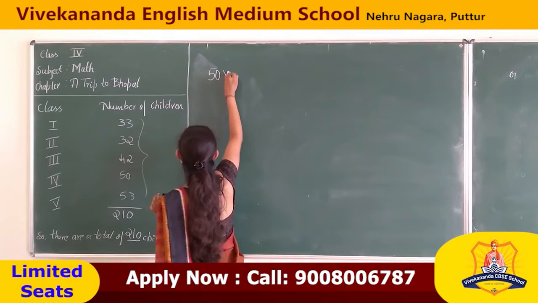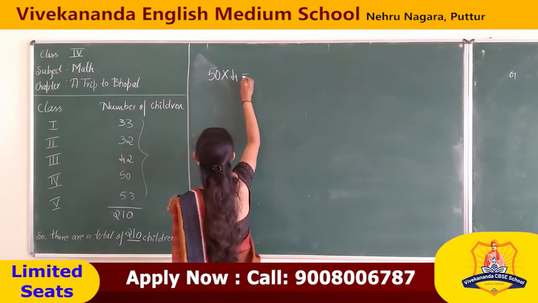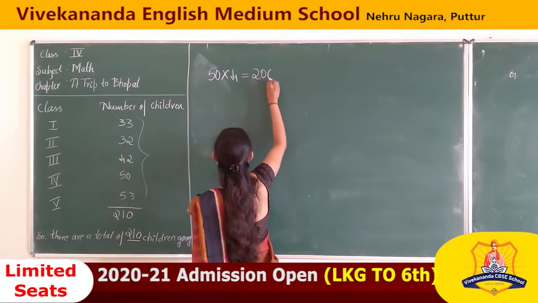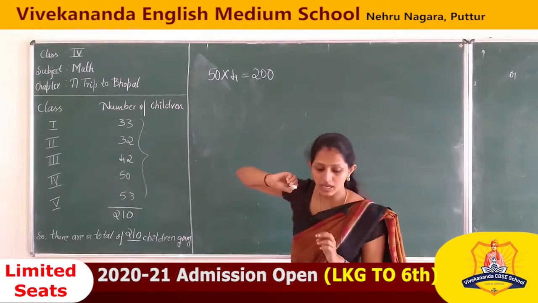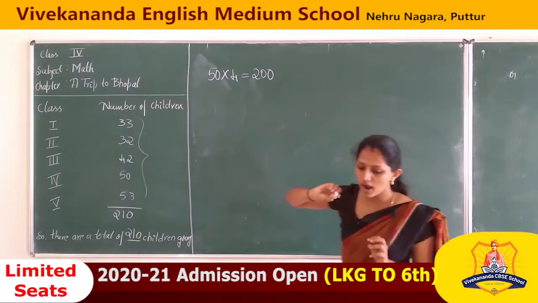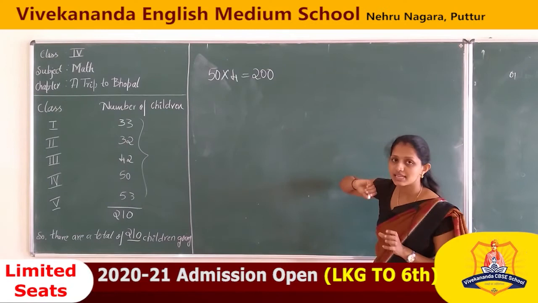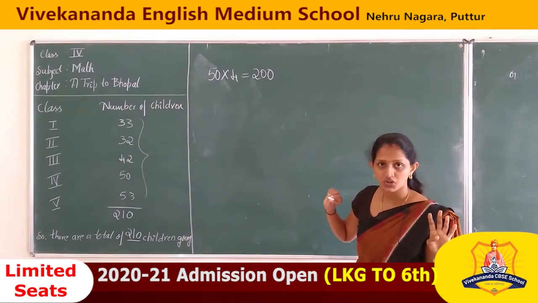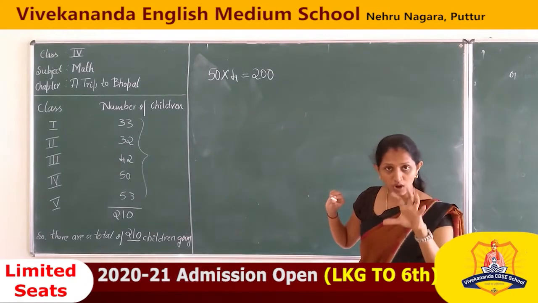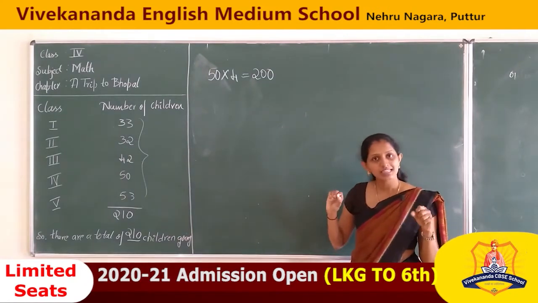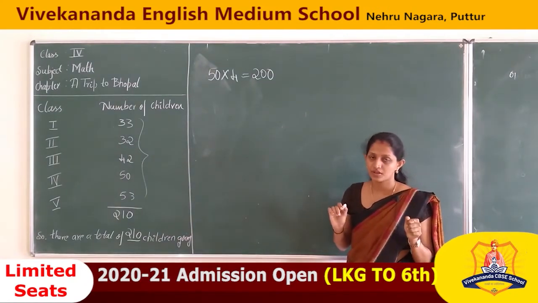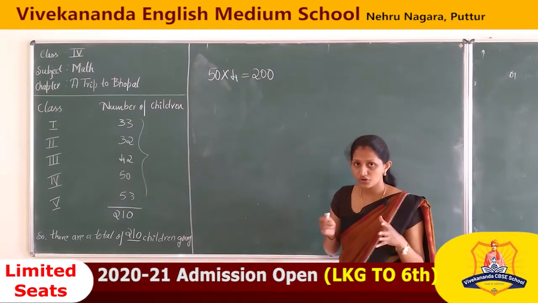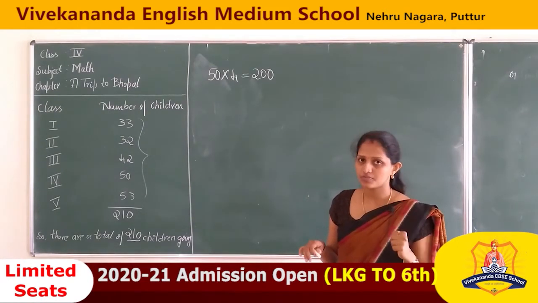So if we take 4 buses, then it will be 200. Hence 200 children will get a seat when we hire 4 buses. Correct? Totally 200 students will get a seat if we are going to hire 4 buses.